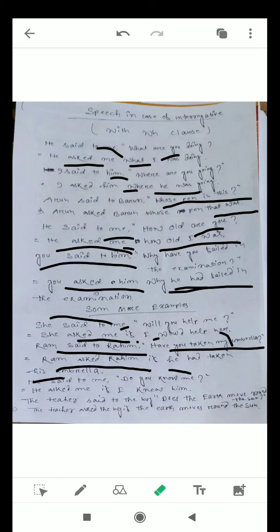He said to me, "Do you know me?" He asked me if I knew him. The teacher said to the boy, "Does the earth move around the sun?" The teacher asked the boy if the earth moves around the sun because of the do verb.